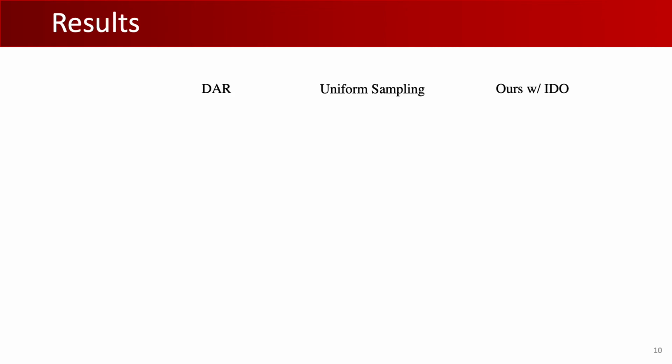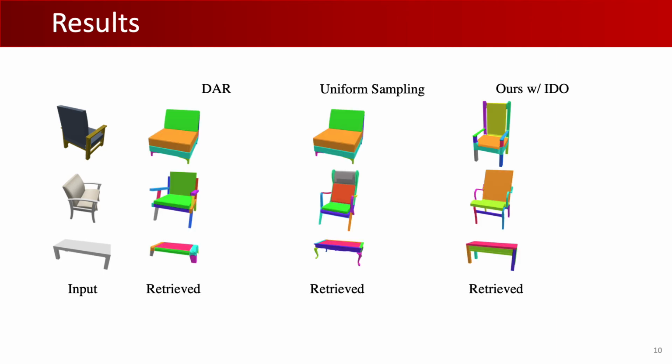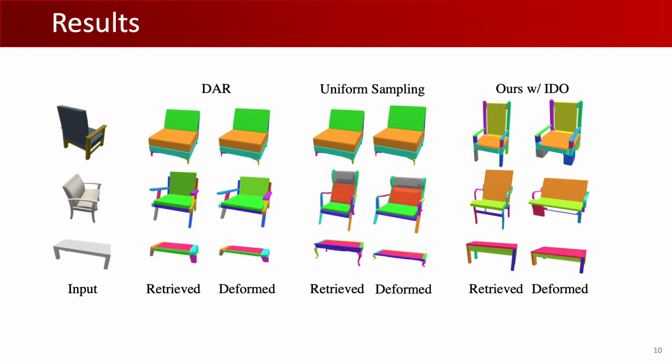Now we show some qualitative results. Given these input images, here are the retrieved models of the different methods and the corresponding deformed models. Notice that our approach achieves the best results as shown by the thickness of the leg of the chair, the shape of the back, and the shape of the legs of the table.